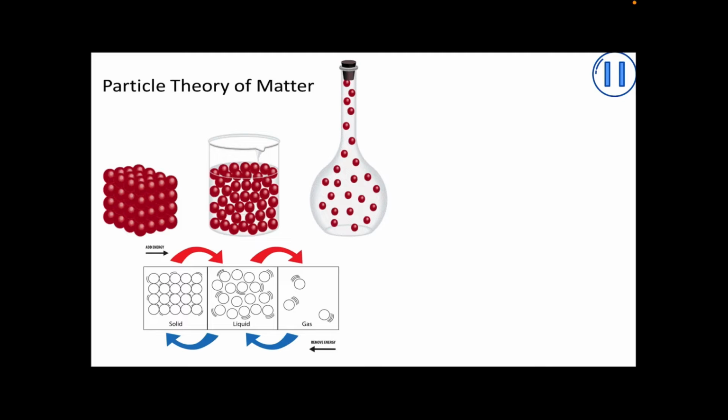Scientists have developed a theory to explain the different properties of solids, liquids and gases. This theory has been refined and improved over many years of investigation using scientific methods. It is called the particle theory or particle model of matter. The particle theory states that all matter is made up of tiny particles. The particles are moving all of the time.